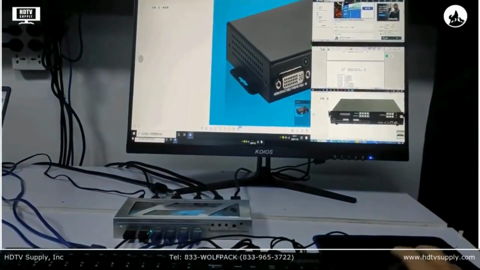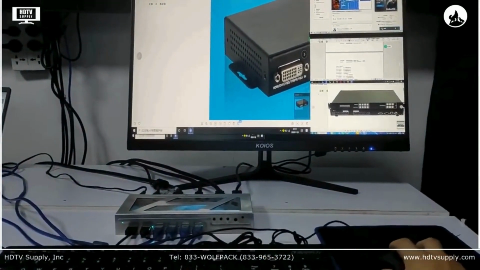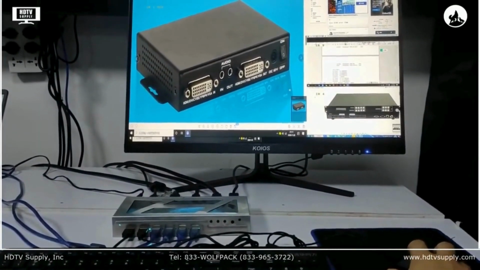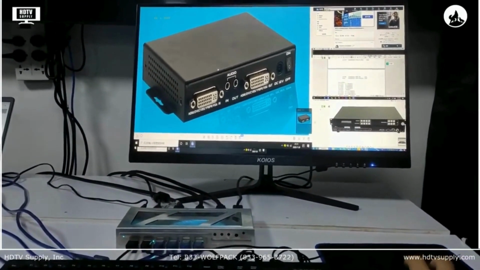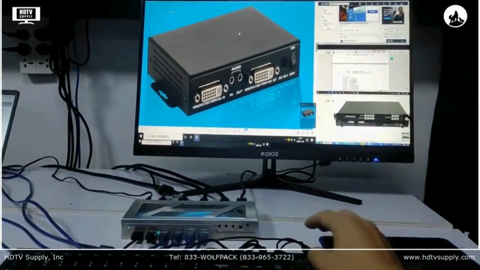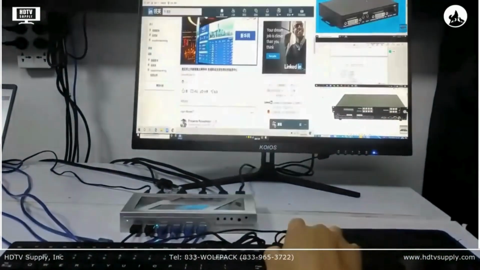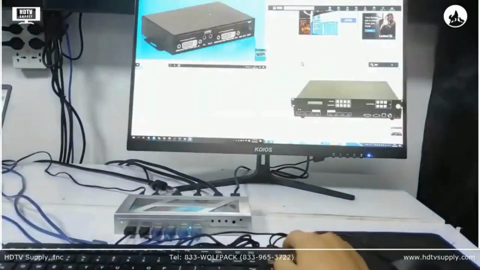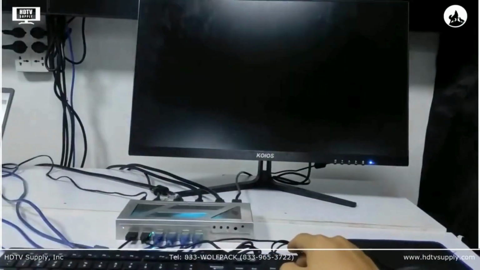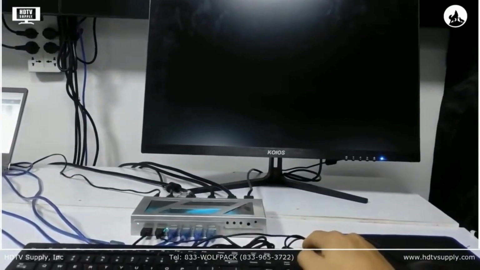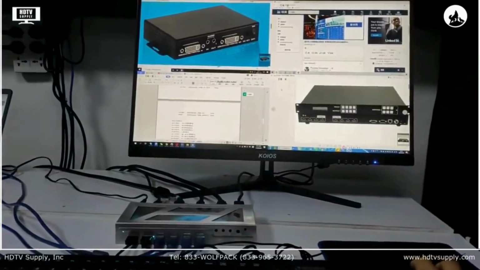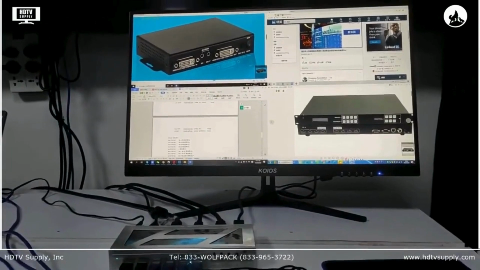Then we have 3 PCs, so right now we have 1 large window with 3 small windows. Back to only 1 window. Back to the 4 windows.